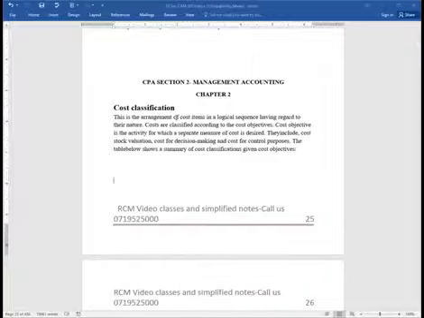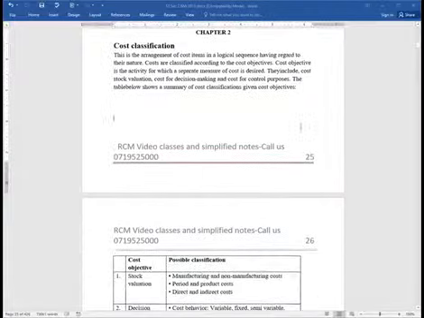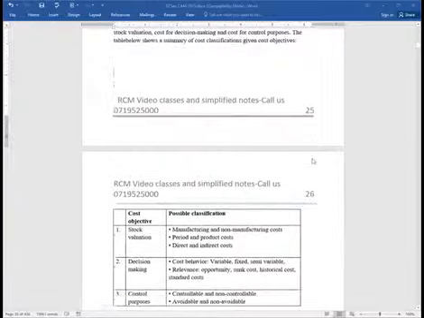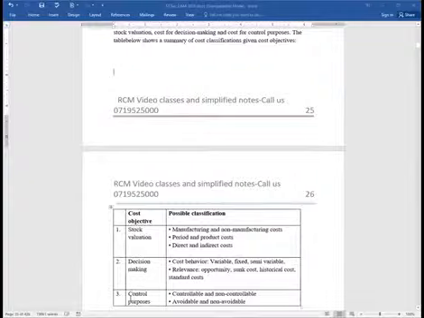Ladies and gentlemen, I would want to reiterate something here. A cost objective, a cost goal, is that activity which you would want to evaluate its cost as a standalone activity. So we shall be able to see further to this as we progress. So look at this. The first cost objective will be to carry out a stock valuation. We have decision-making and control purposes.